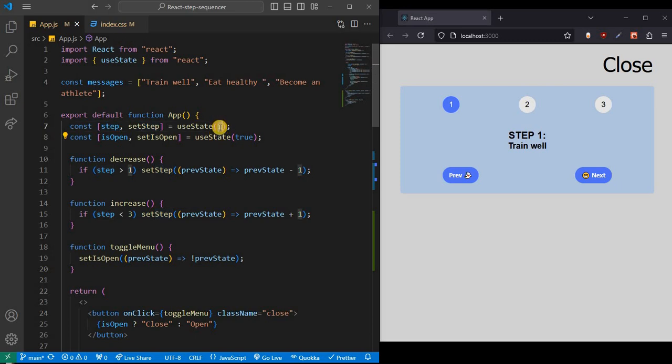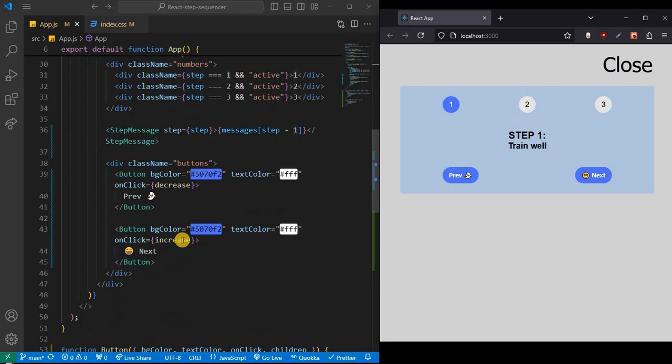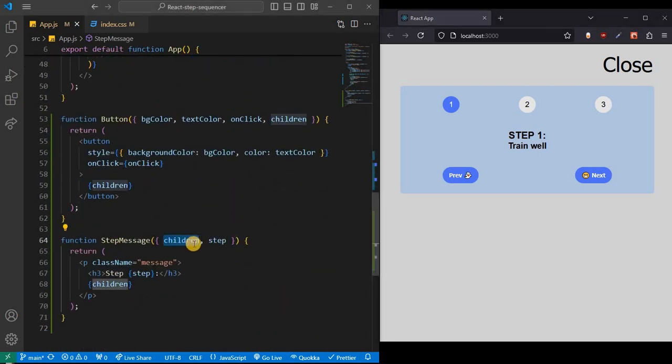So on the first render we are on number 1. This is the first step. And children is a keyword, so we cannot say children's or whatever. The children is a keyword, okay? And the children is passing anything that is between the opening and the closing tag of this component.